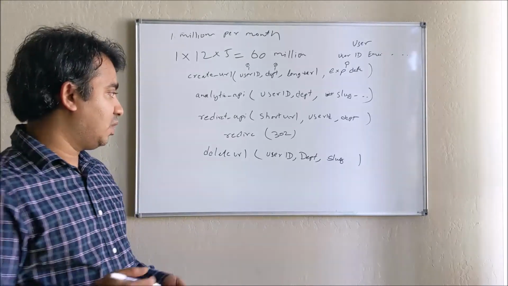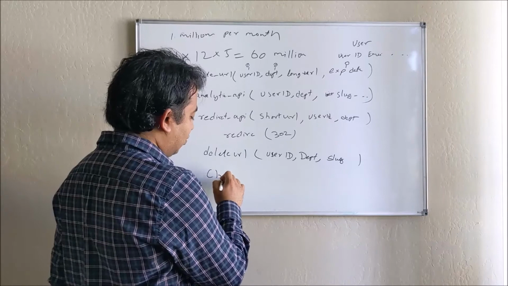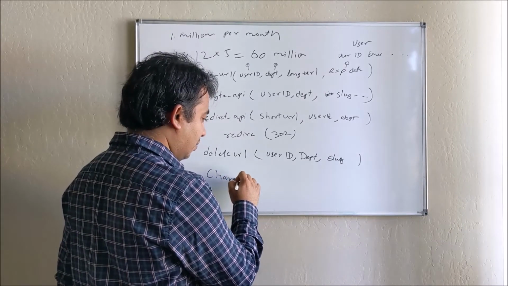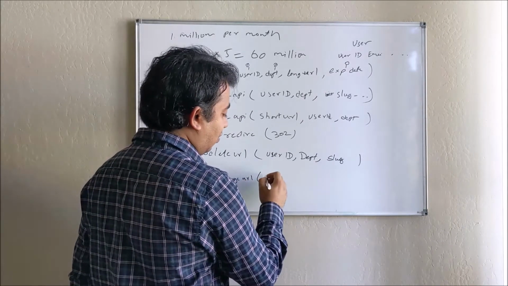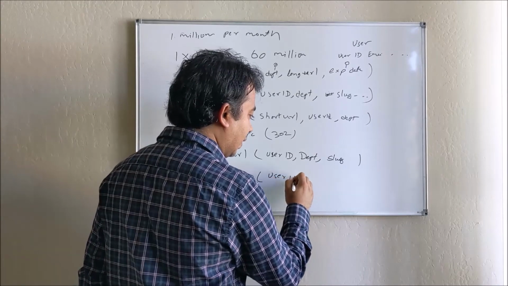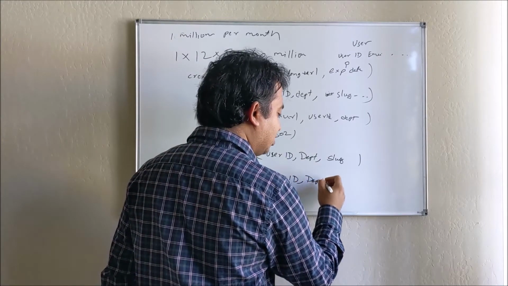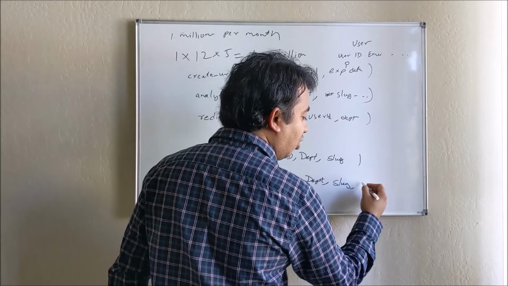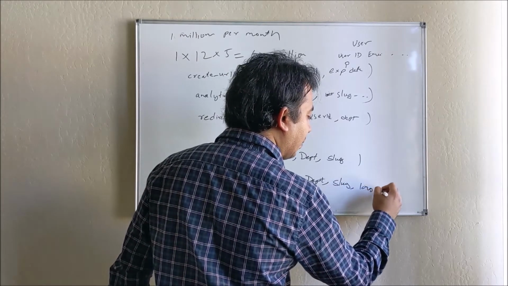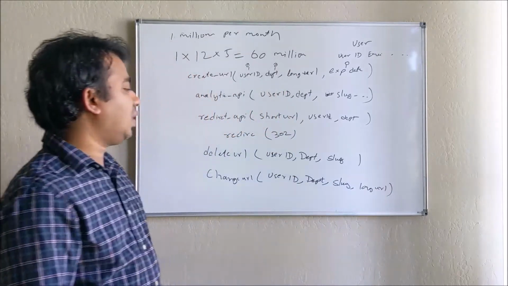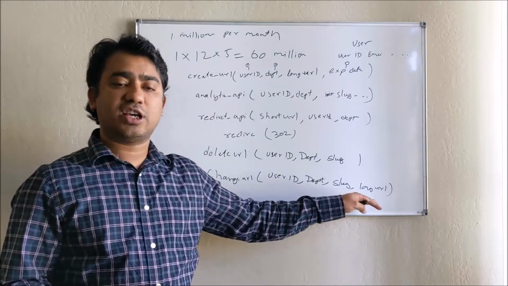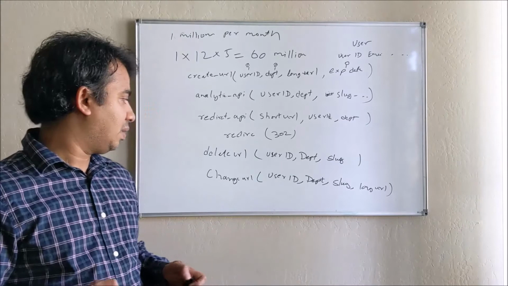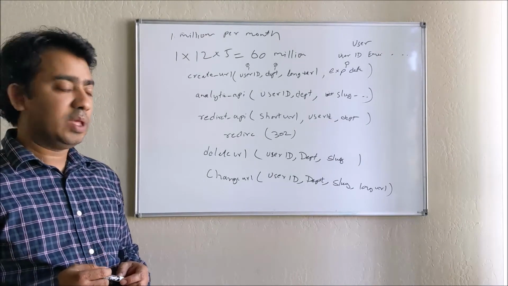You want to change it, so for that we can expose one more API called change URL, in the same format: user ID, and as needed we can keep on exposing the APIs as our system supports, the slug, and the long URL. So we are giving the customer the options. Sounds good?